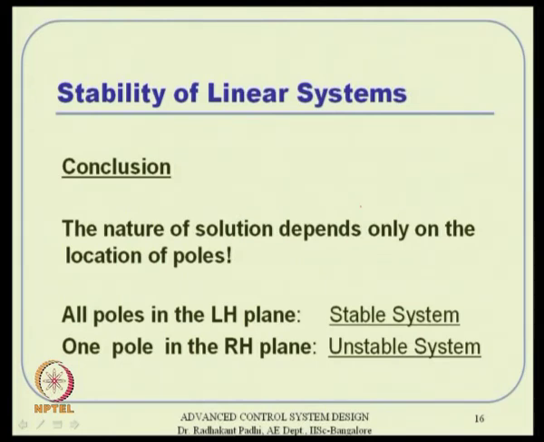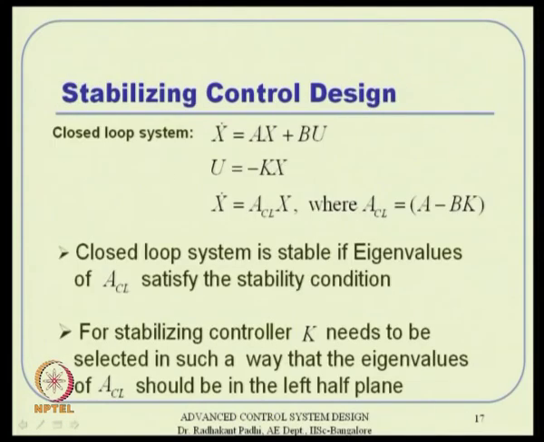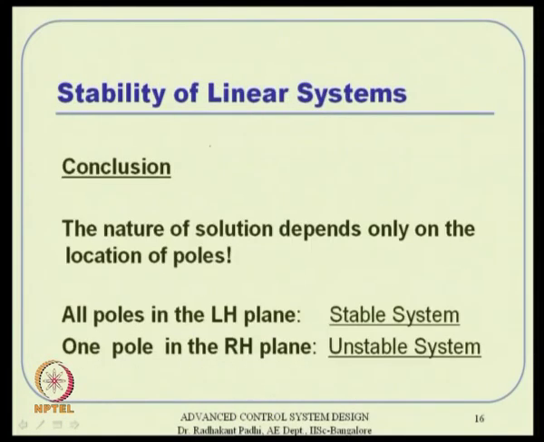Okay. So, now the next question is, if you really know this is the conclusion, it does not really matter whether you have n independent eigenvectors or not. One is a relatively simpler analysis, the other one is a little bit more complicated, but ultimately the results are the same. The result tells us that I do not have to care about the eigenvector spectrum really, I just have to look at the eigenvalues, and if all the eigenvalues are strictly in the left hand side, the system is certainly exponentially stable. And that means the error is certainly going to go to 0 as t goes to infinity. So, that is the result.